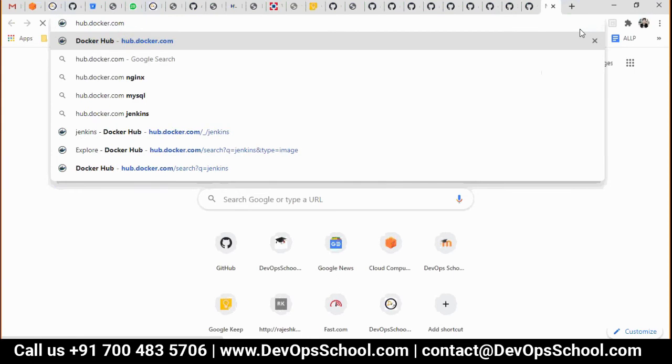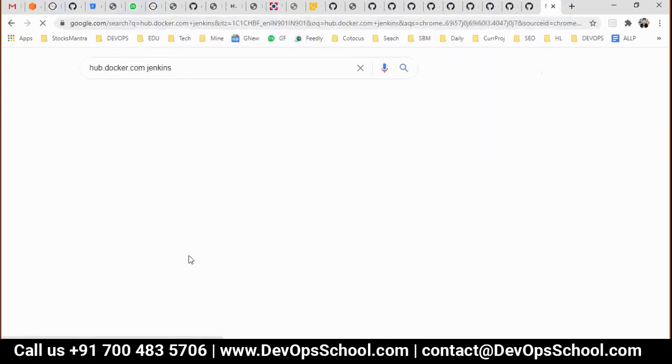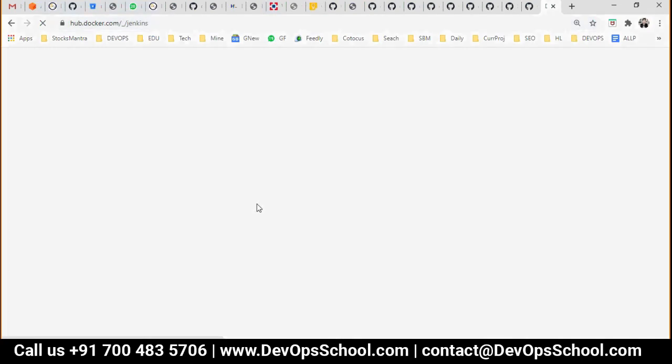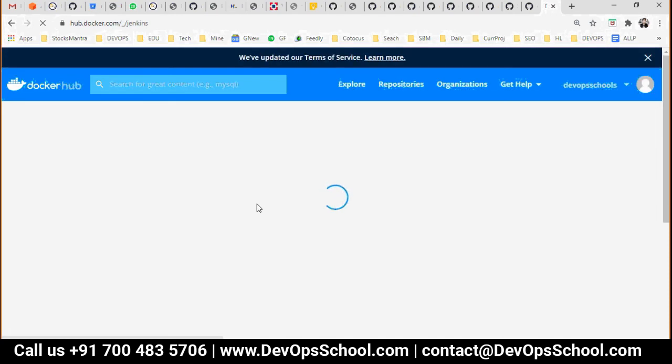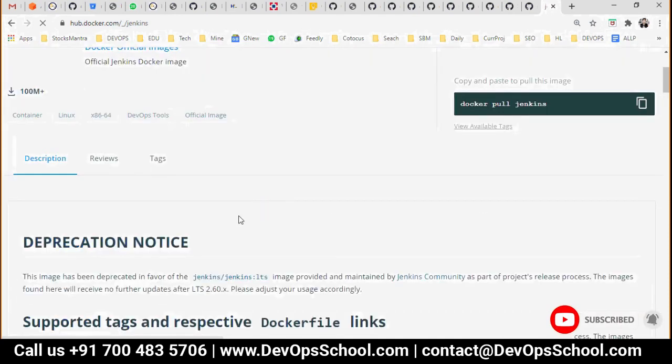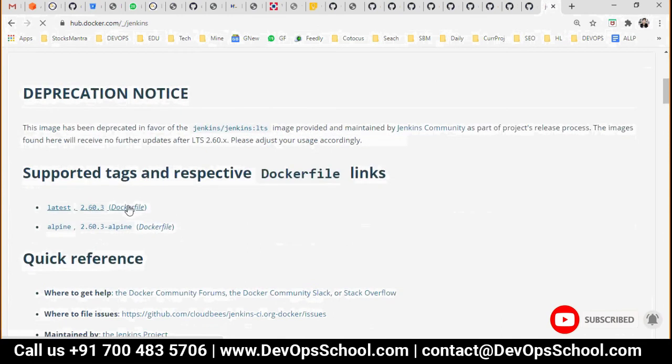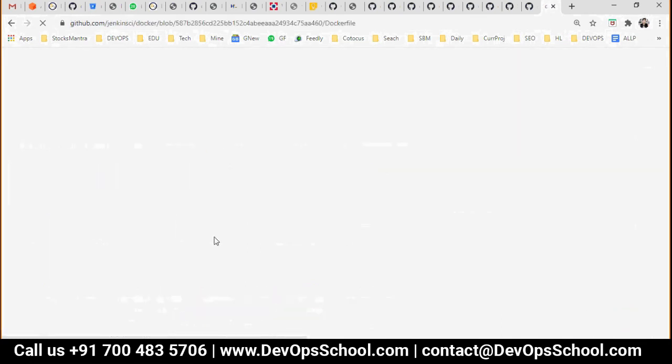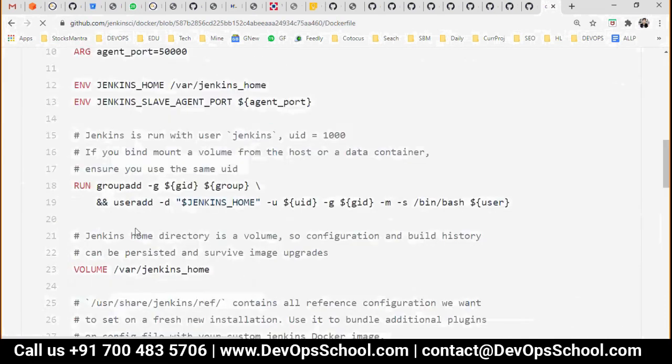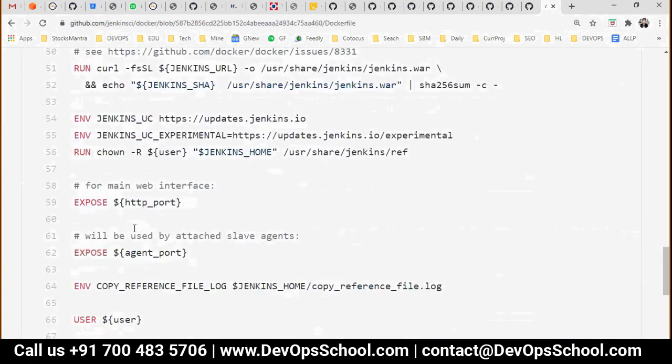hub.docker.com Jenkins. You can set that user home directory in any image, and that will be carried forward, because remember, if two layers get merged and there is a conflict, the upper layer wins. If there is no conflict, it carries forward. So here you see how to set the work directory. Let me show you here.